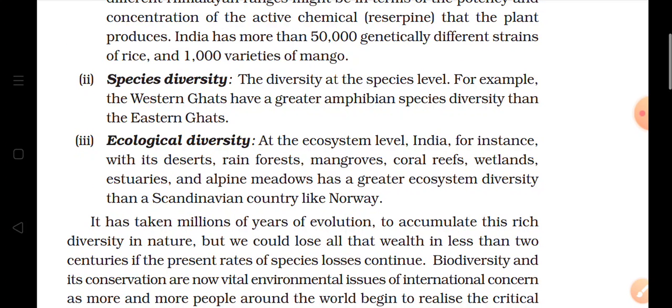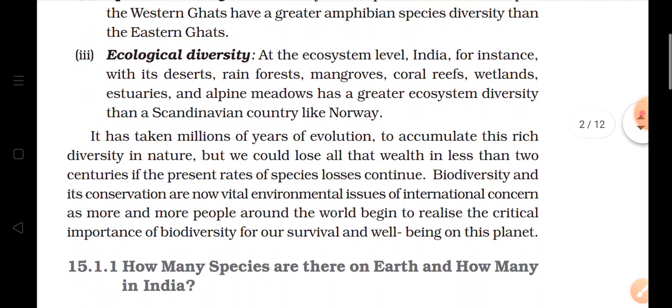Now we have talked about the three levels of diversity: genetic, species and ecological diversity. Now evolution, what is evolution? Changes from generation to generation which form new characteristics. These changes accumulate in living organisms from generation to generation, and in this way different organisms are formed.